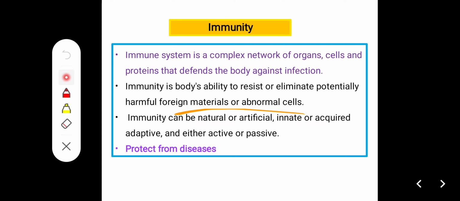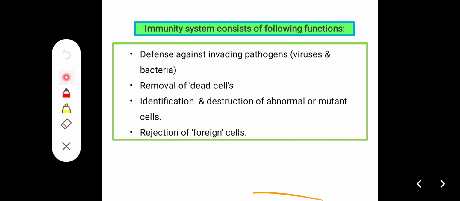Simply, the functions of the immune system: it provides defense against pathogens, viruses and bacteria. Also, removal of dead cells. Then identification and destruction of abnormal or mutant cells. Rejection of foreign gene cells.